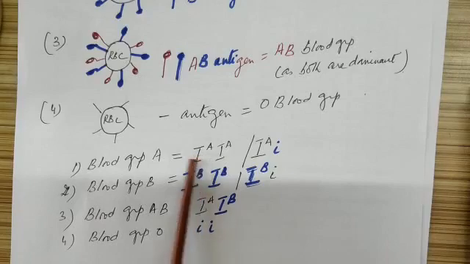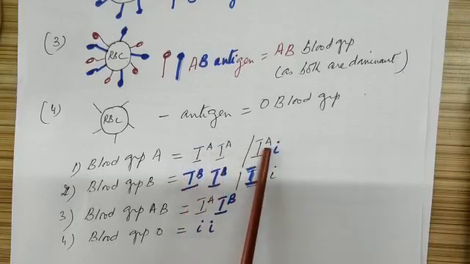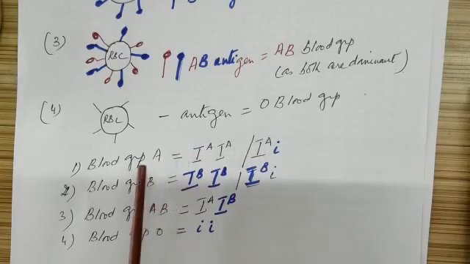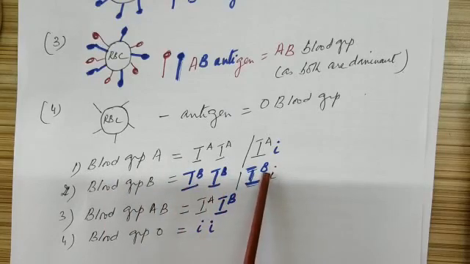So that's why it is represented by I. So a person having blood group A can be homozygous A or heterozygous A. Similarly, a person having blood group B can be homozygous B or heterozygous B.